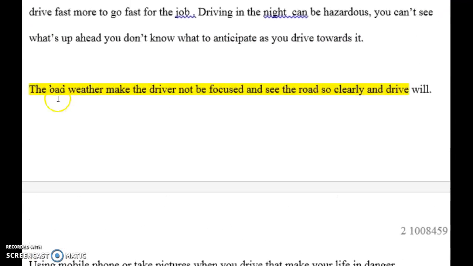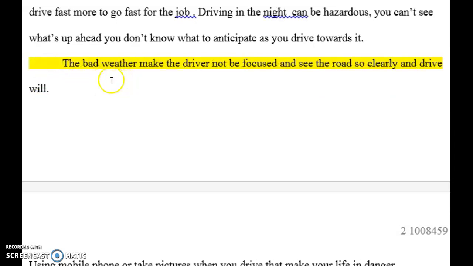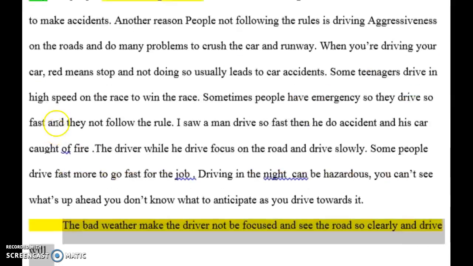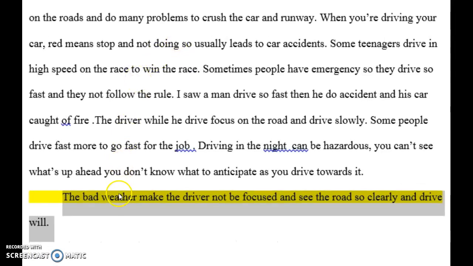This is the second paragraph, and again, you need to delete the space and tab over. The bad way to make the driver not focus and see the road so clearly. And this is not a good topic sentence. I think this is the topic sentence that you wanted for the second paragraph.